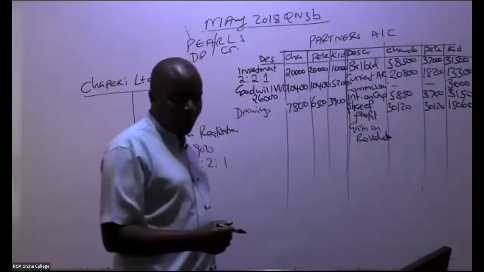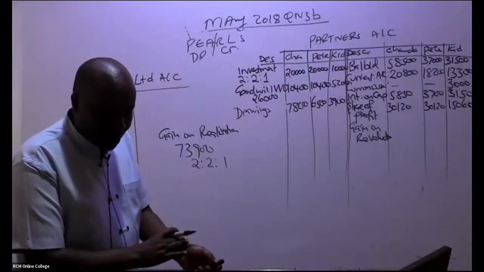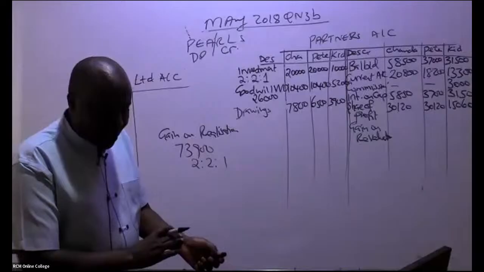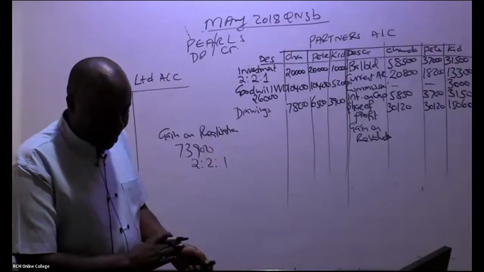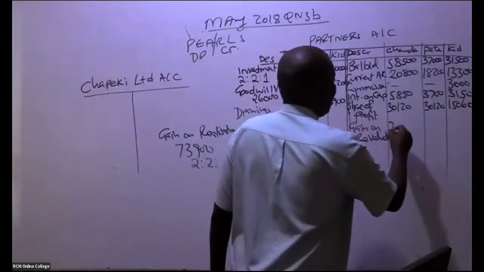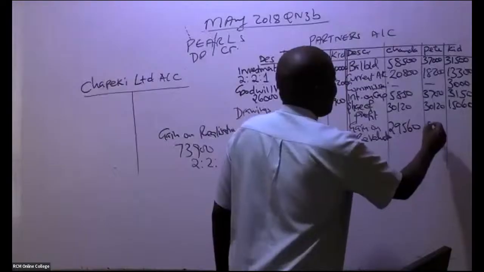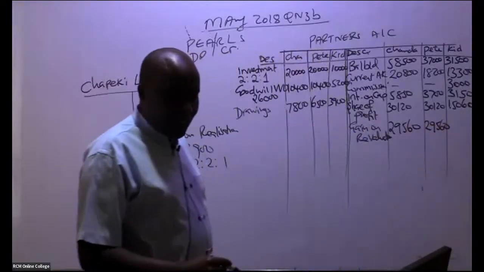How much do we have here? I'm told 29,560. Thank you, Nancy, 29,560. And then lastly, we have the smaller ninja.